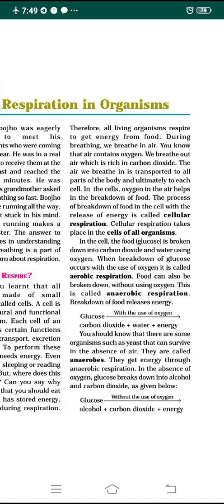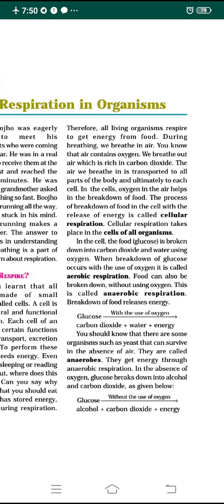Let's see it with an example. Look at the equation here. Glucose is going to break down with the help of oxygen and release carbon dioxide and water with an enormous amount of energy. This is an example of aerobic respiration.